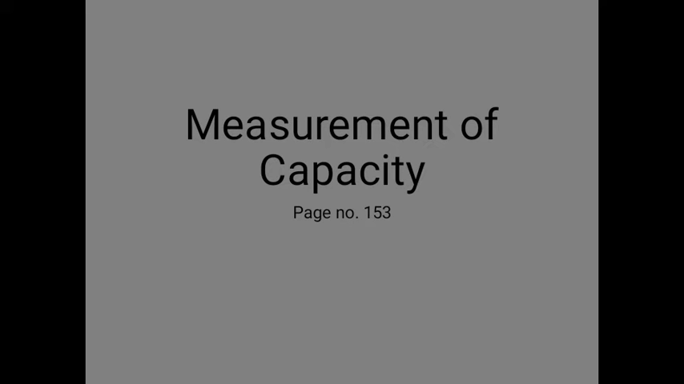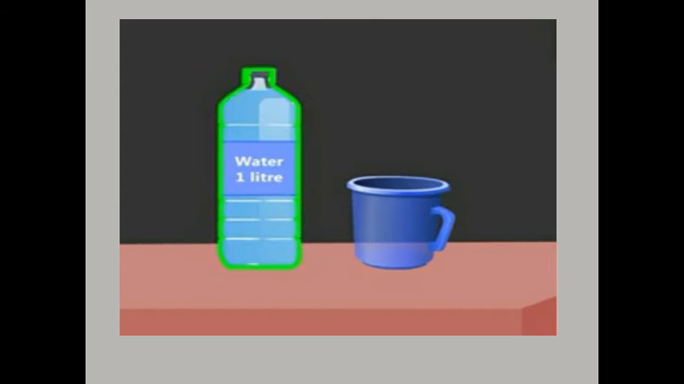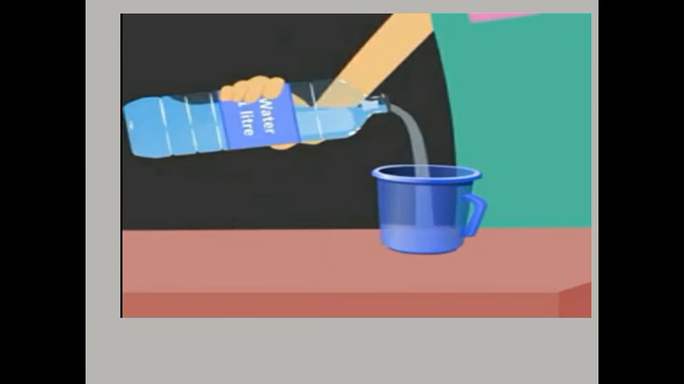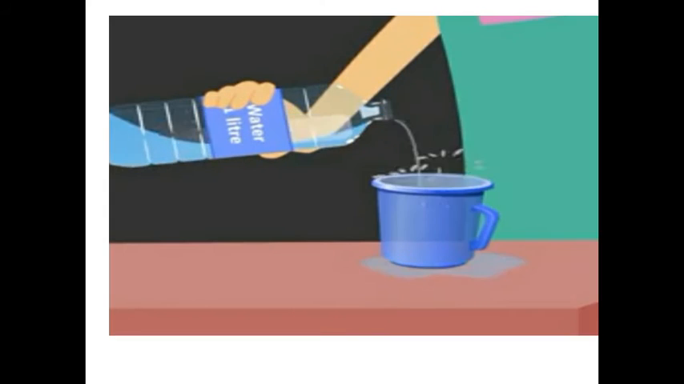This is the unit measurement of capacity, page number 153. Let's learn about capacity. Look, I have a bottle filled with water and an empty container. Let's pour this water into a container. Look, the water started overflowing and fell out of the container.